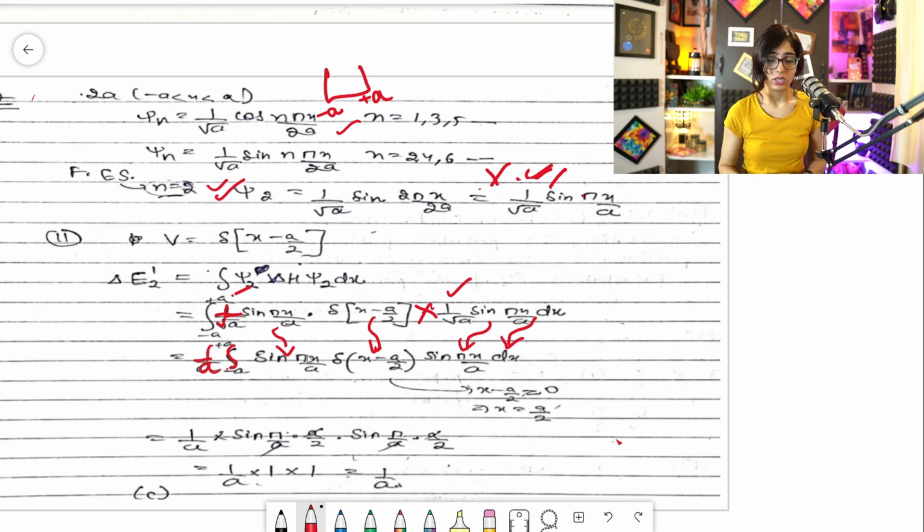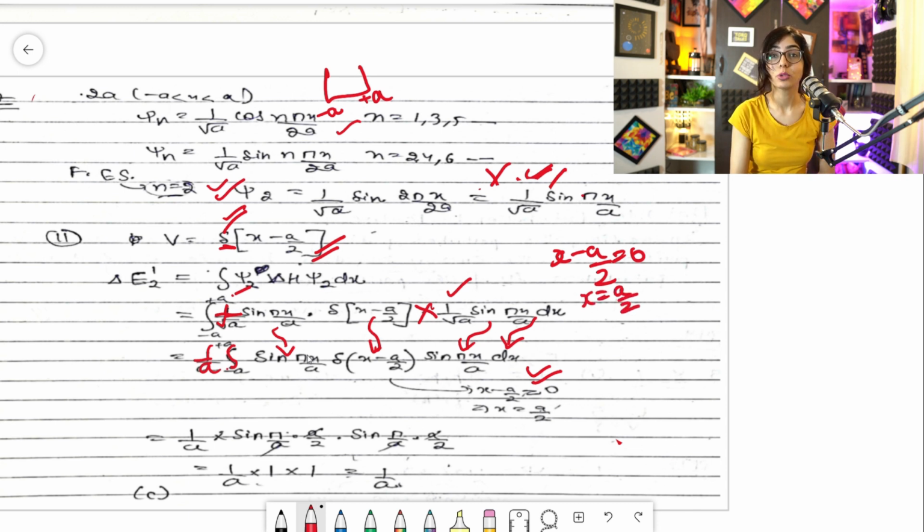Clear? So after this, you all must know what I have to do now. Whatever the perturbed part is, apart from delta, put that equal to 0. So the perturbed part is this, so apart from delta, I'll put this equal to 0. So this would be x minus a by 2 is equal to 0. I have written over here too, right? So it would be x is equal to a by 2.